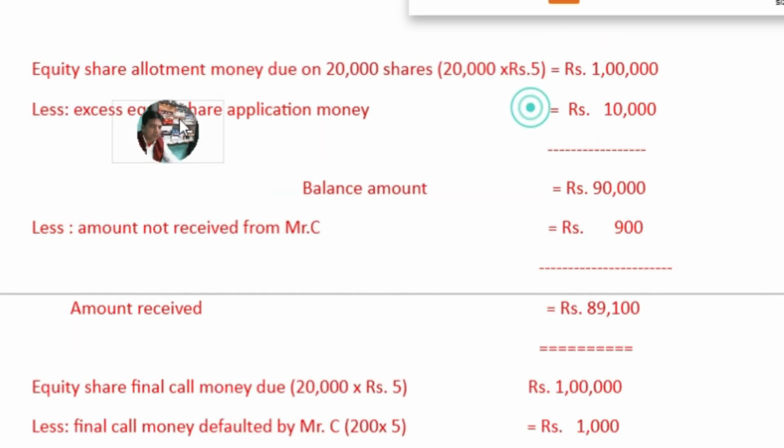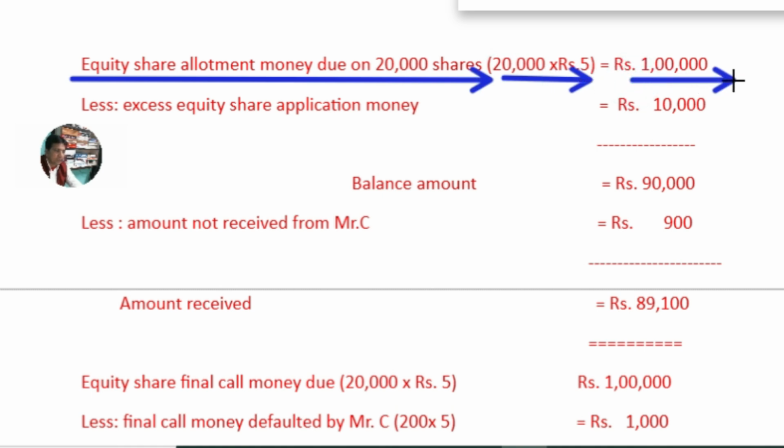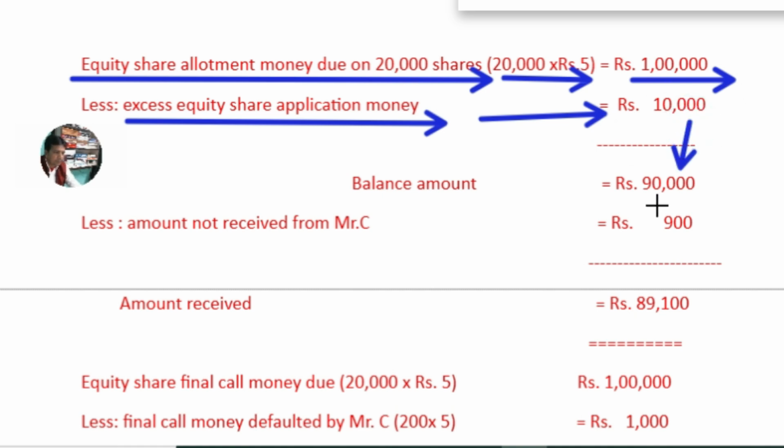Now let's see the working for the allotment money due. So equity share allotment money due on 20,000 shares: this is 20,000 into rupees 5 per share, and it is 1 lakh rupees. Out of this 1 lakh rupees, the company has already adjusted from the share application money by retaining the excess amount, 10,000. So this is the adjustment, and the balance the company will get further is 90,000 from the shareholders.